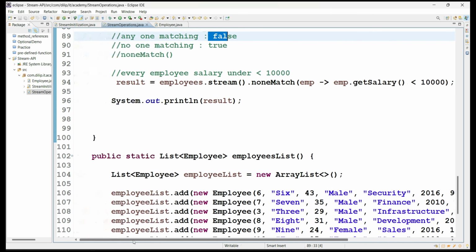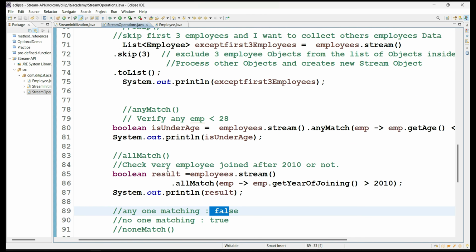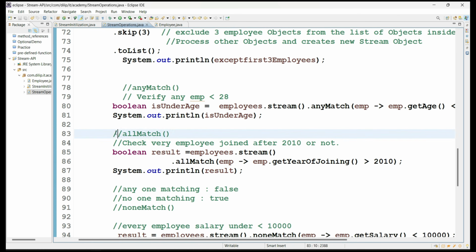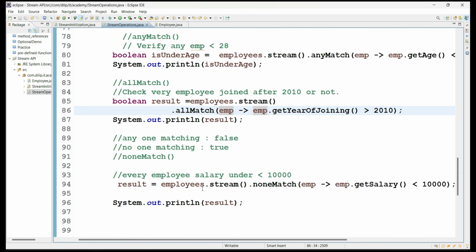Right? So it is working as expected. This is how we have to remember. There are three methods: anyMatch, allMatch, and noneMatch. So for different scenarios, we can use these methods with respect to stream operations.